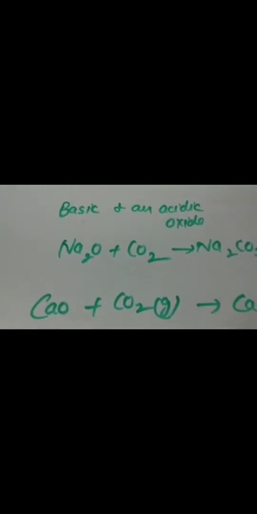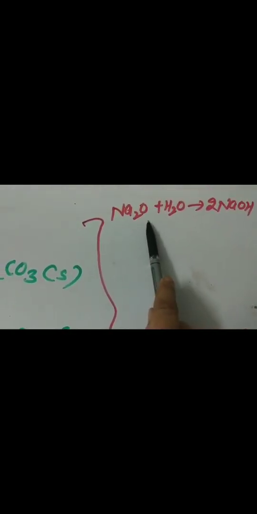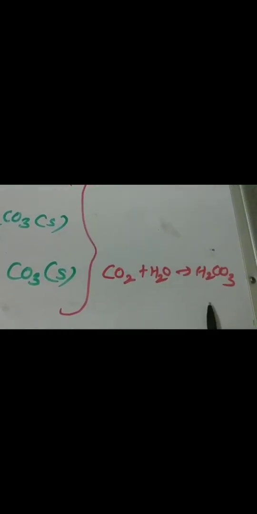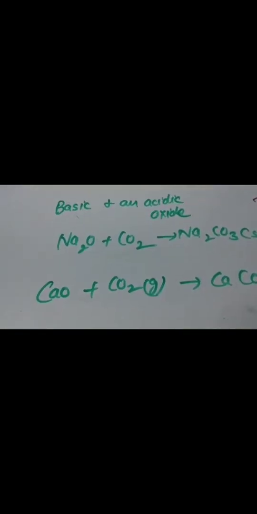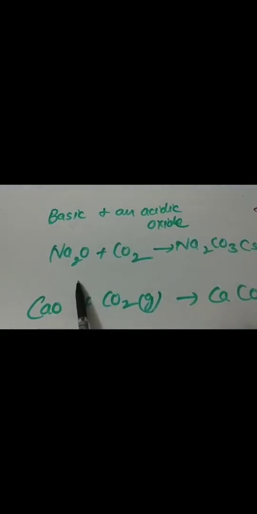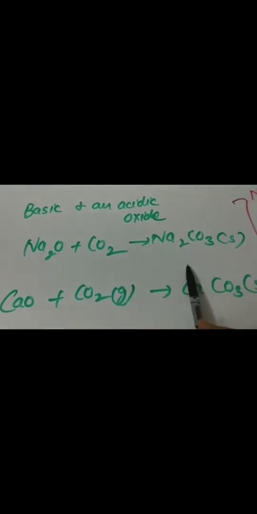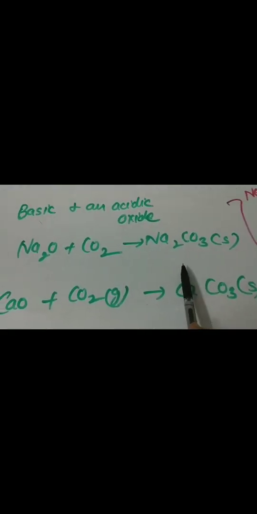Reaction between basic and acidic oxides. Now, in basic oxide, we already discussed sodium oxide and carbon dioxide. Whenever they mix with water, in case of metal oxide, it forms hydroxide, and in case of non-metal oxide, they form the acid. Already we discussed. Now, when basic oxides react with acidic oxides, they form salt and evolve a large amount of heat.